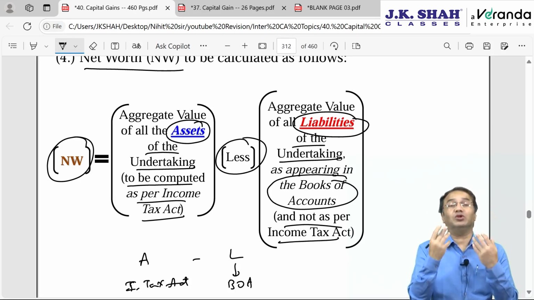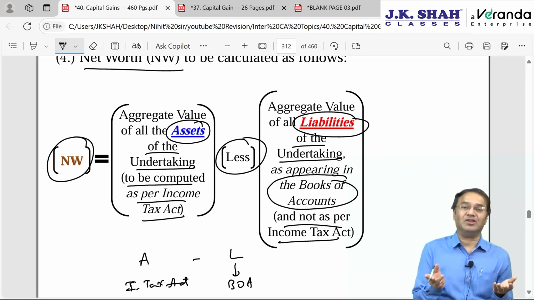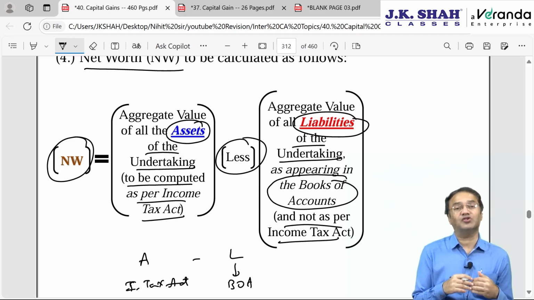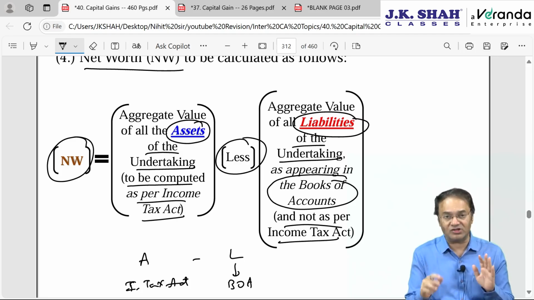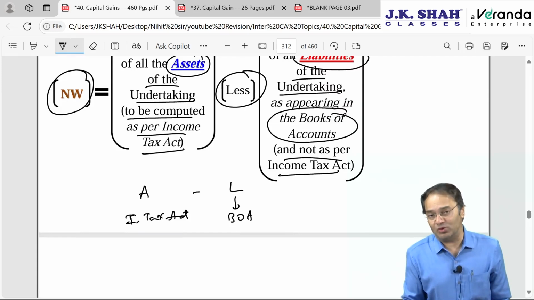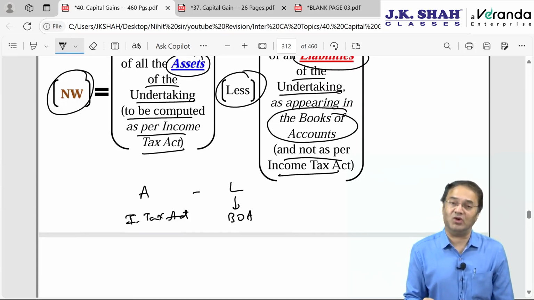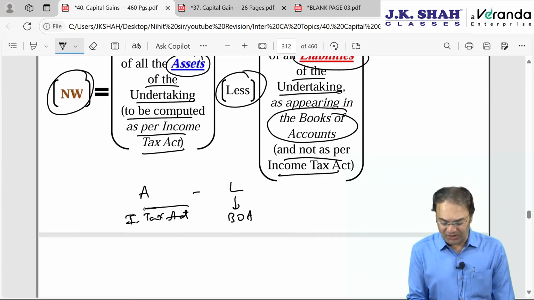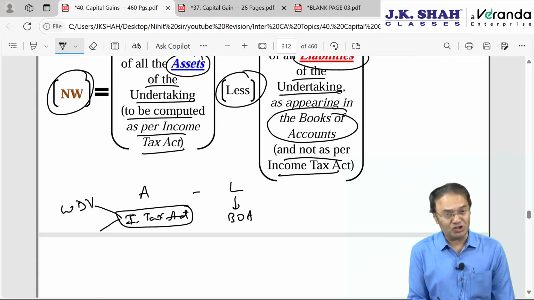Say if I have to pay you 10 lakh rupees, then I have to pay you 10 lakhs only. Whether it is as per books of accounts or as per Income Tax Act, the figure is not going to be different. But ideally, for liability, we take the amount as per books of accounts. For assets, we take value as per Income Tax Act. If it is a depreciable asset, take WDV. If it is a non-depreciable asset, take book value.